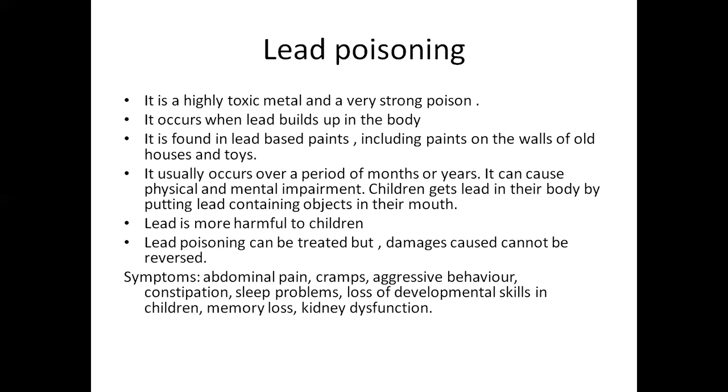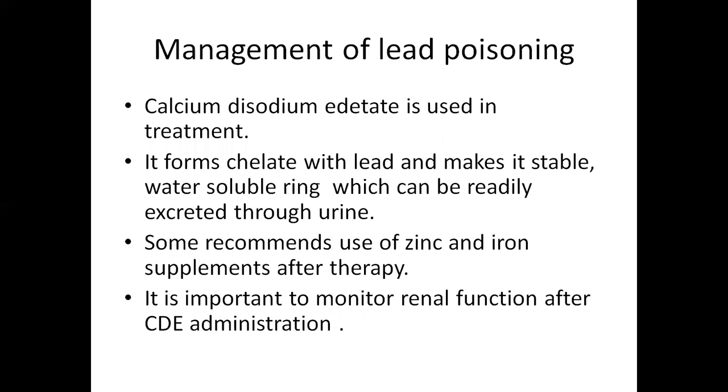The damages of lead poisoning cannot be reversed. Lead poisoning can be treated, but the damages caused by it cannot be reversed. So that is why lead poisoning is very dangerous to children. The symptoms of lead poisoning are mainly abdominal pain, cramps, aggressive behavior, constipation, some sleep problems, loss of development skills in children, memory loss, and kidney dysfunction problems.